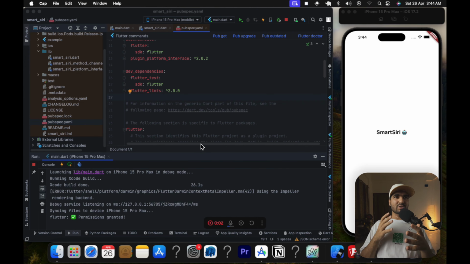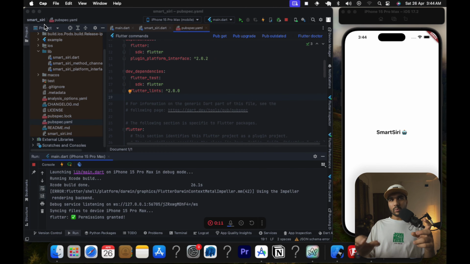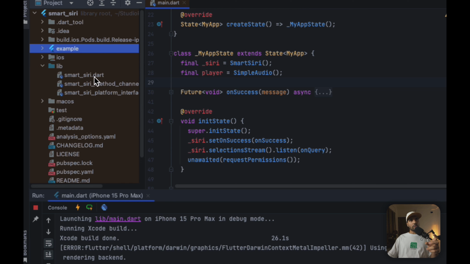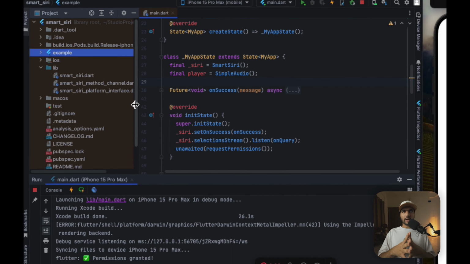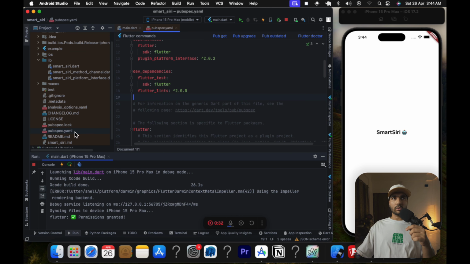Alright, let's move to the IDE and see how we can build this project. Awesome. So we have our project set up, and as you can see in front of us, I have named it Smart Siri. And this is structured in a plugin way. So you can see that we have this example folder right over here, and all of the plugin code, the platform interface, the method channel where we set up the communication between the Swift files and the Flutter files are over here. We'll talk about that. So first of all, let's see for our plugin what packages we are looking for.